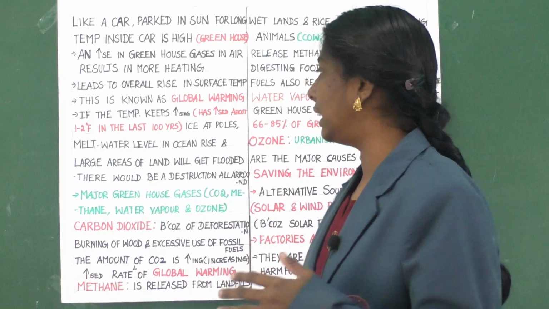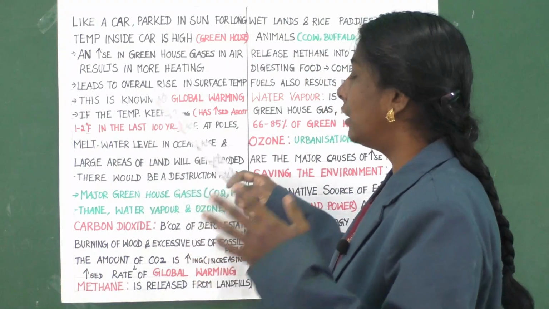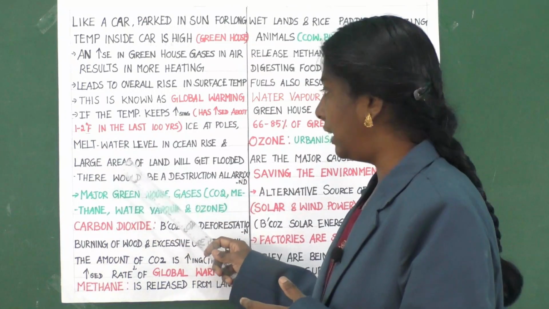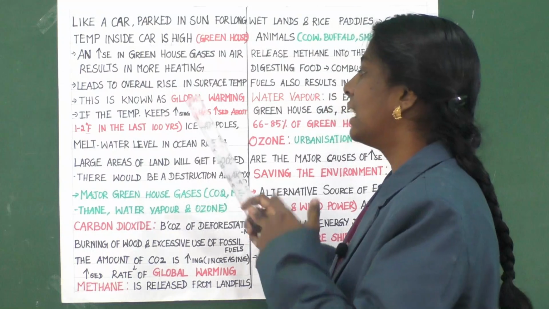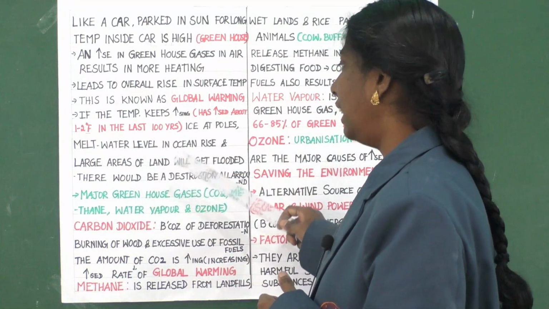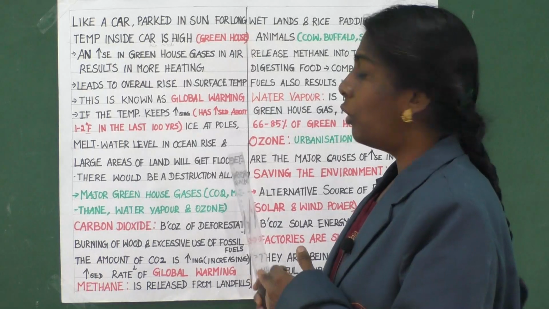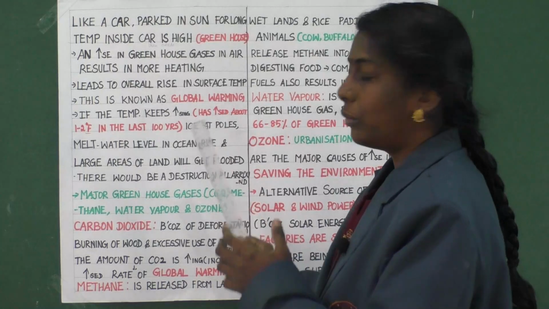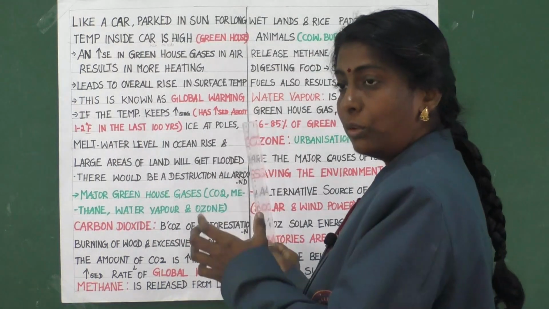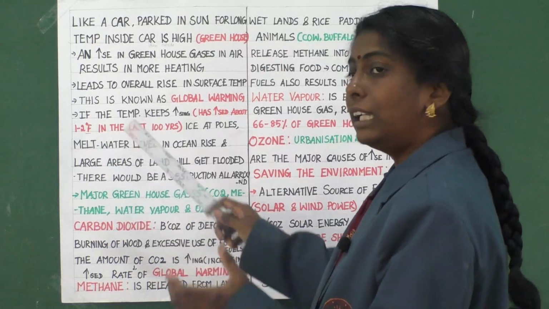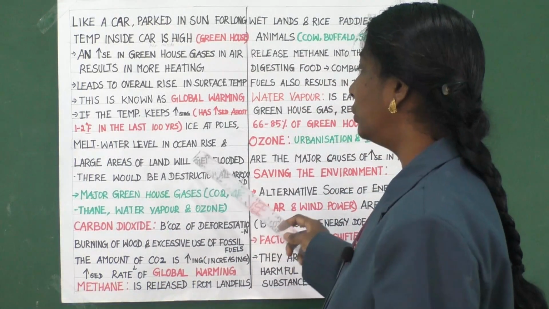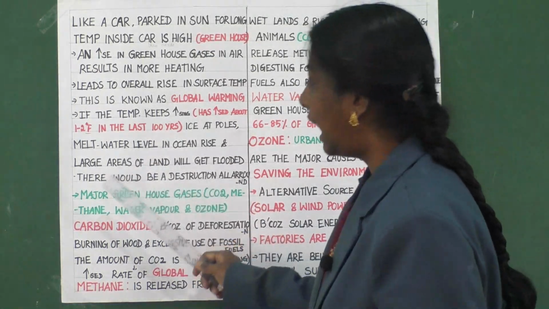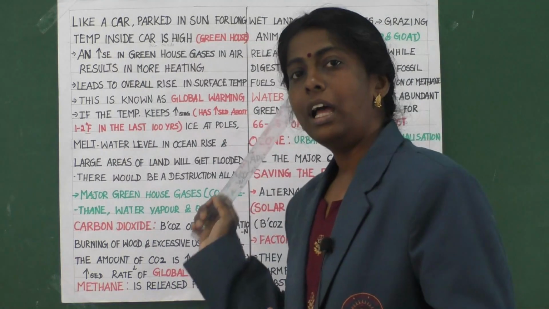When the temperature keeps increasing, ice at the poles melts, the water level in the ocean rises, and large areas of land will get flooded, and there would be destruction all around.